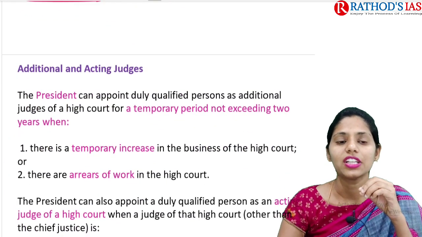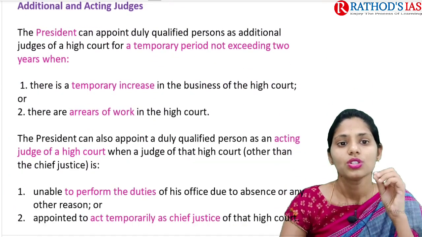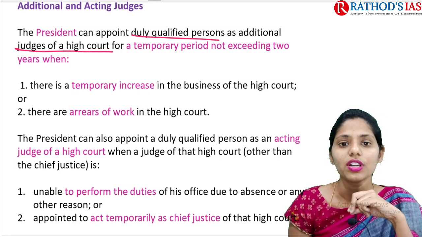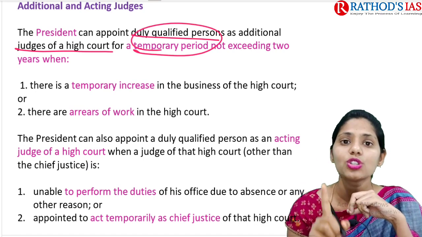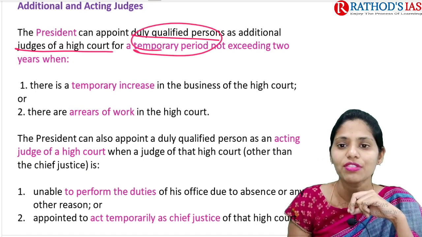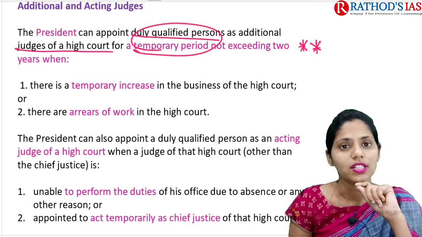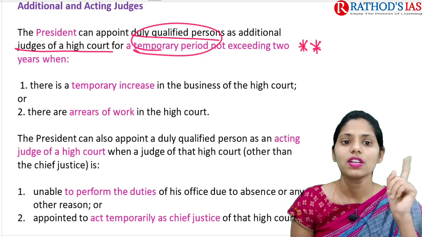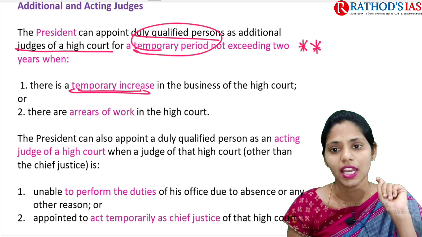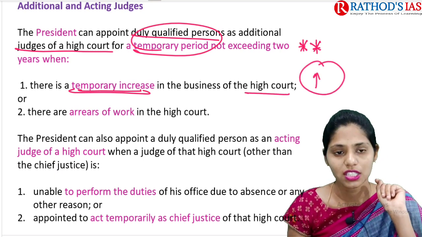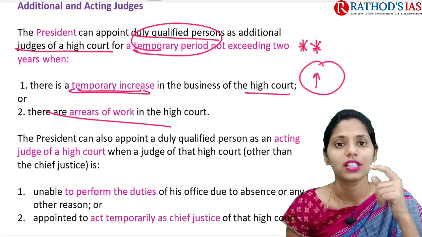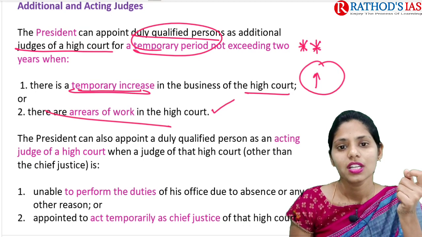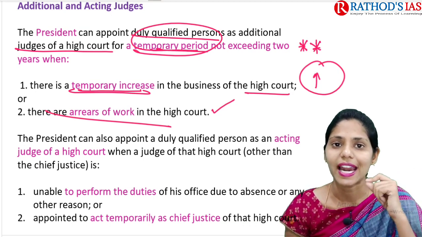And if you see about additional judges and acting judges of High Court, again the President can appoint duly qualified persons as additional judges of High Court for a temporary period, and that period should not exceed 2 years. So you have to remember that the period should not be more than 2 years. In which conditions can the President appoint additional judges? First, when there is a temporary increase in business of the High Court, whenever there is an increase in pendency of cases. Next, whenever there are arrears of work or disruption of work seen in the High Court. In that condition, the President can appoint additional judges for a temporary period.